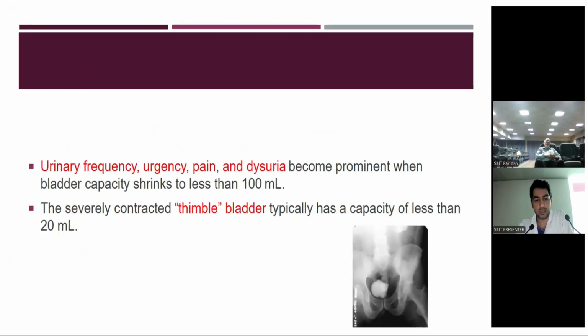Urinary frequency, urgency, pain, and dysuria become prominent when the bladder capacity shrinks to less than 100 ml. Severely contracted thimble bladder, a small capacity bladder with capacity of less than 20 ml, as shown in the picture. Small capacity bladder with a contracted fibrosed left side of the bladder.